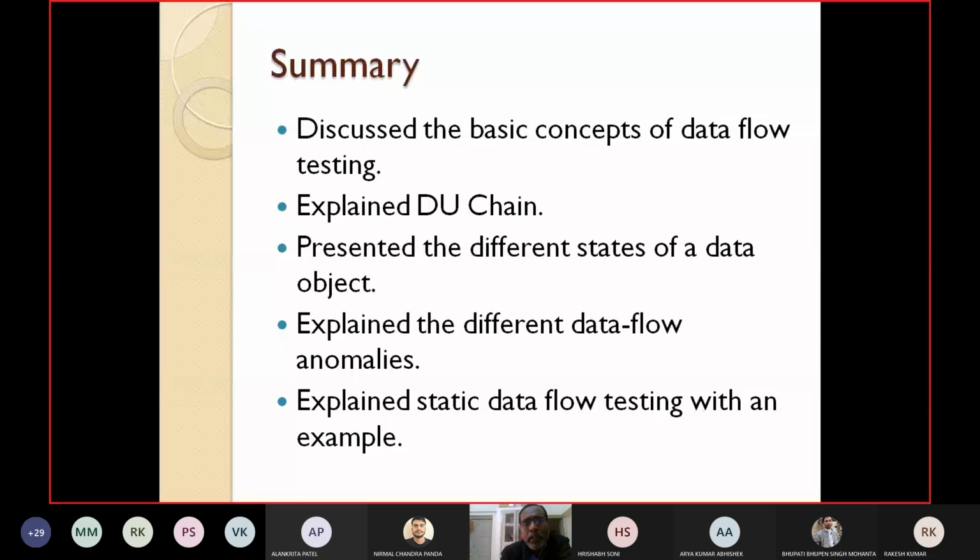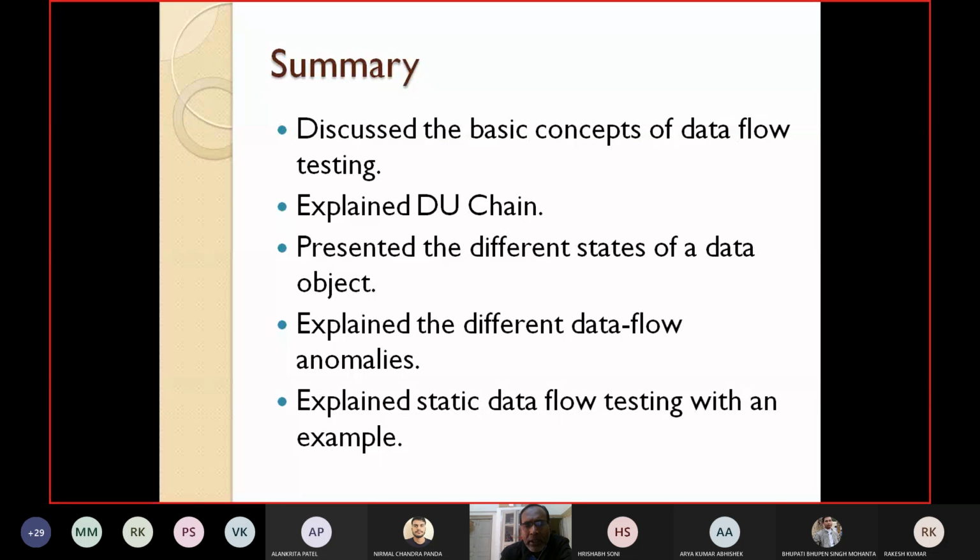Next class we'll discuss dynamic data flow testing. Now let us see the summary. Today we have discussed the basic concepts of data flow testing. We have explained what a DU chain is and how to perform data flow testing. We have presented the different possible states of a data object like kill, define, use, pre-use, etc. We have also explained the different data flow anomalies, the 2-character anomalies and the single character anomalies.